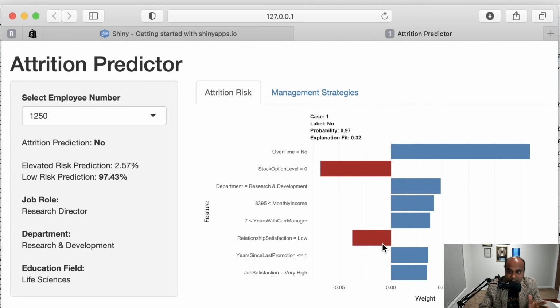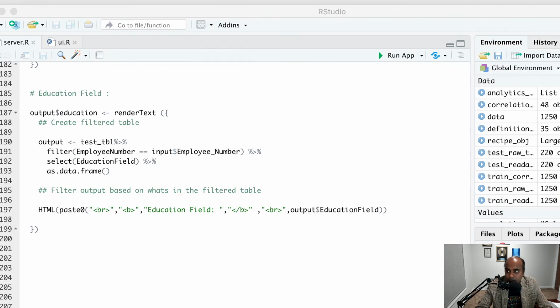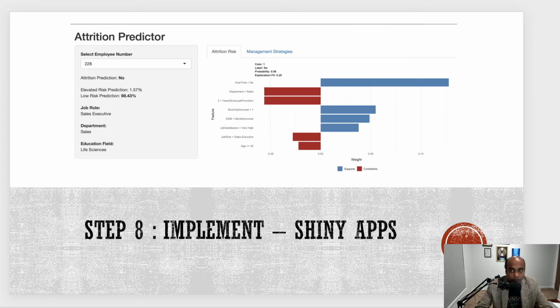So the red means it is contradicting the prediction of no attrition, right? So the red ones are the only ones that are shifting towards attrition, even though it is a low figure. So the management strategy is catering to those red items here. Okay, so this is what it is. So it's important to understand that part. So let me go back to our slide.